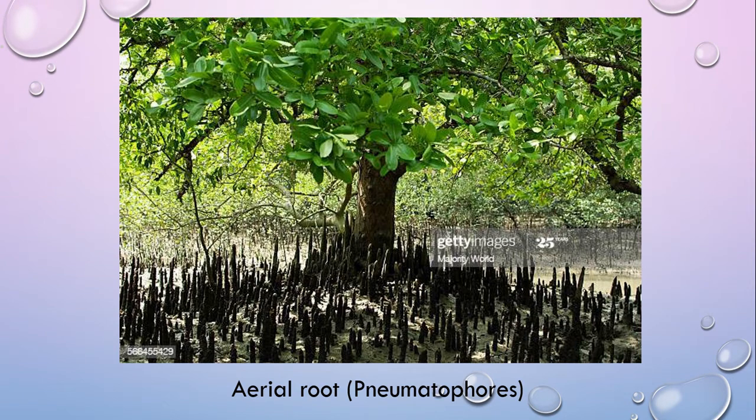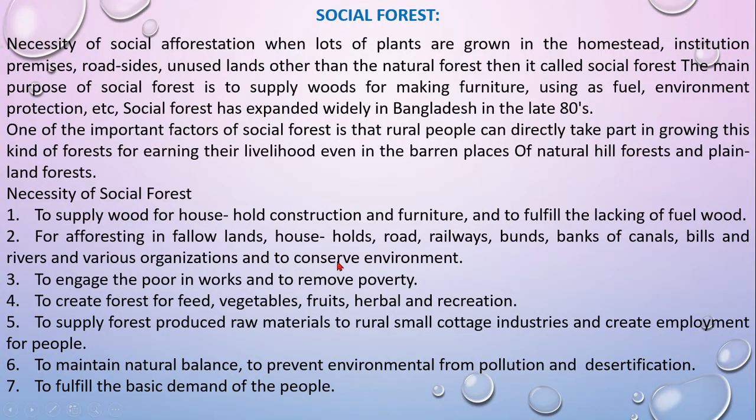Because it is not possible to take up oxygen from the waterlogged soil through normal roots, as I said before, this water and soil is saline or salty. So this is a very special and important characteristic of mangrove forest.